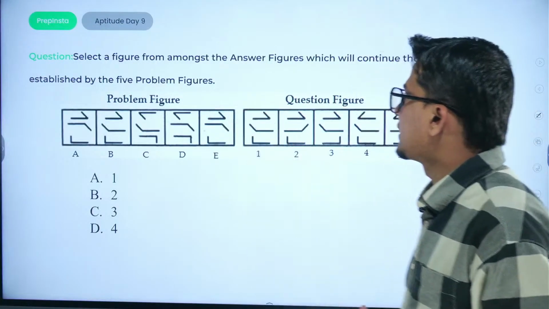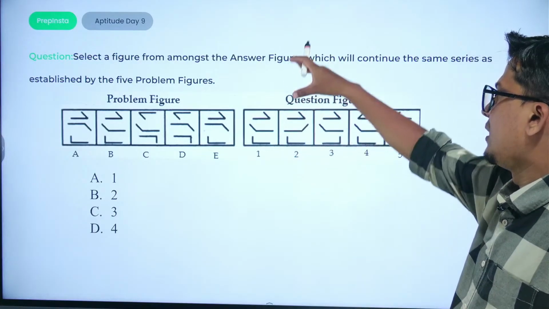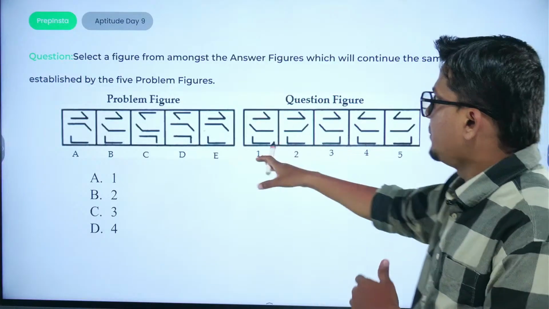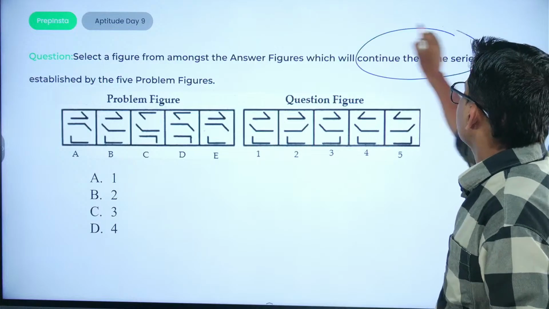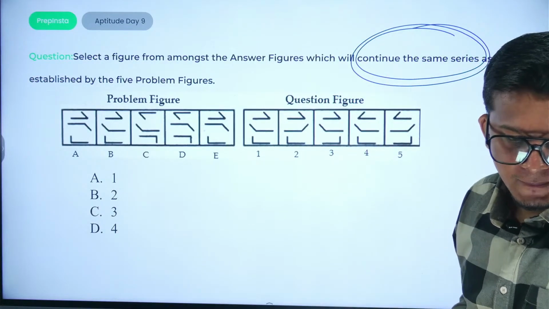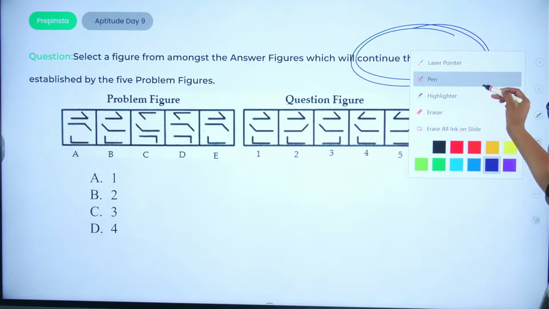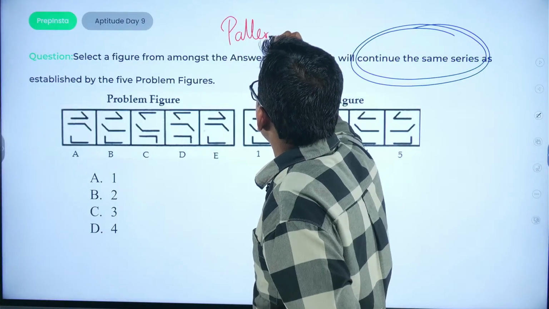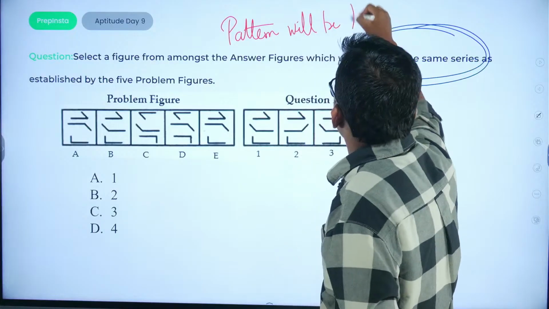Now we have another pattern based question. You have to find out which figure from among the 5 examples will come next to the problem figure. Okay, you have to find the logic and see the repetition of that particular logic. So I am giving you the same hint: pattern will be universal throughout the series.